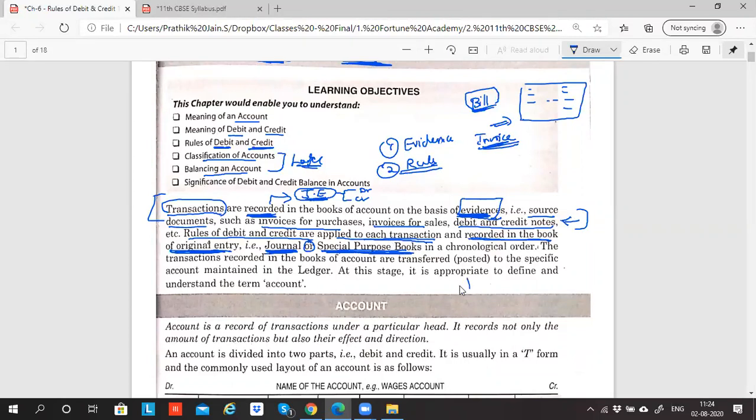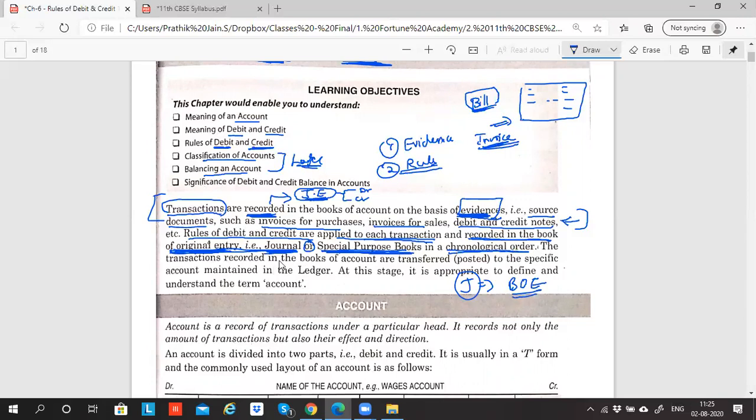So journal is called the book of original entry. Always remember, you can expect a 1 mark question from this. A book of original entry is called a journal, ledger, trial balance or final accounts? You have to record it, sir, it is journal. So journal is called the book of original entry. Please highlight this. And you have to record in chronological order. I said yesterday, when we discussed, that we have to record all the journal entries in the order in which they take place from morning till night.